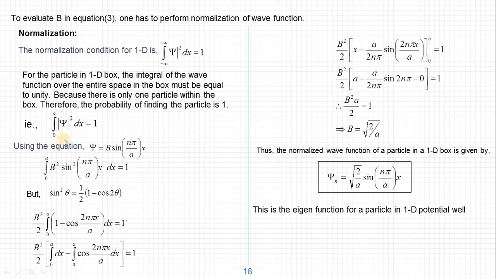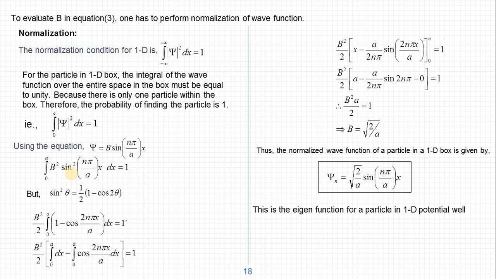Now let us substitute the value of psi in this expression, as we know that psi is equal to b sin(n pi by a x). So the integral becomes the integration from 0 to a of b square sine square (n pi by a x), because it is mod psi square. Squaring the psi, we get b square sine square (n pi by a x) dx equal to 1. Here b square is a constant, we can take it outside, and the integral of sine square (n pi x by a) dx remains.